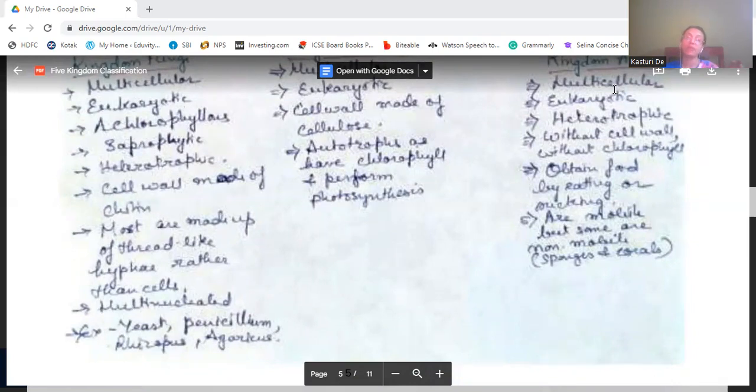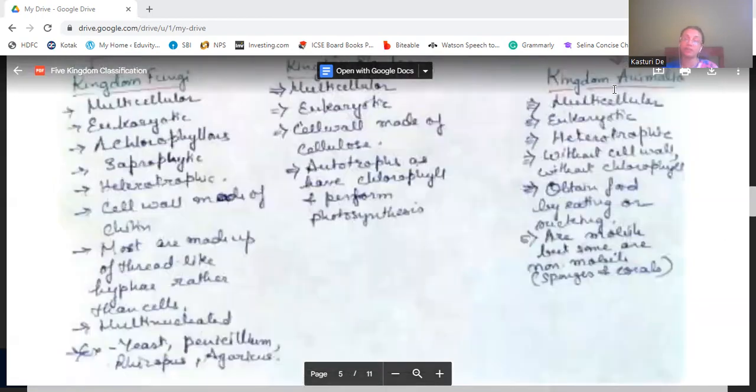Most of them are made up of thread-like hyphae rather than cells. They are multinucleated. For example, yeast, penicillium, rhizopus, agaricus. These are examples of organisms of the kingdom Fungi.